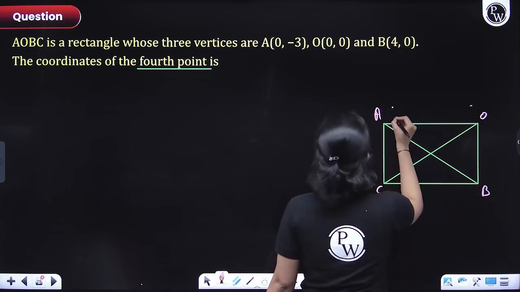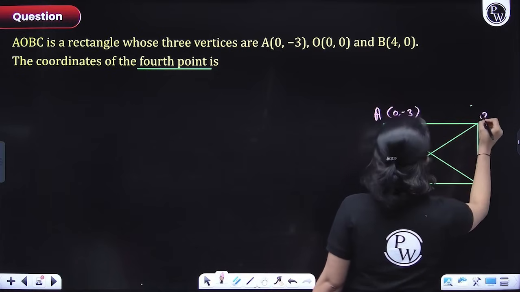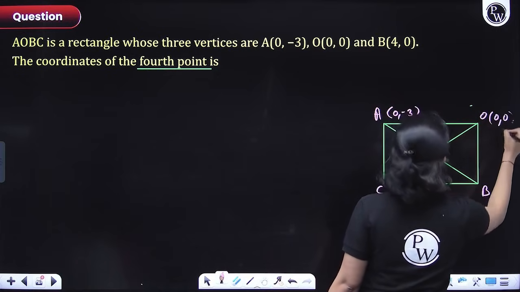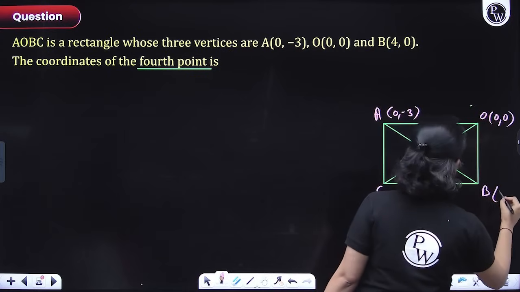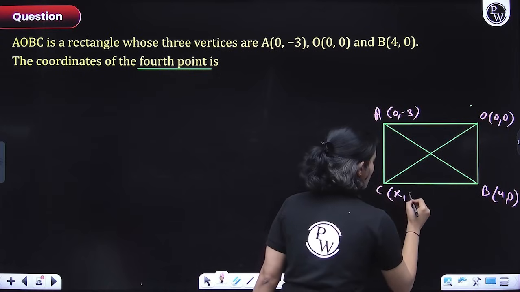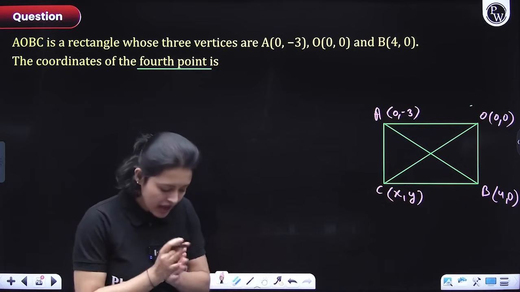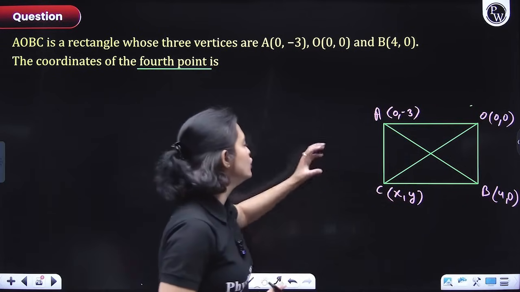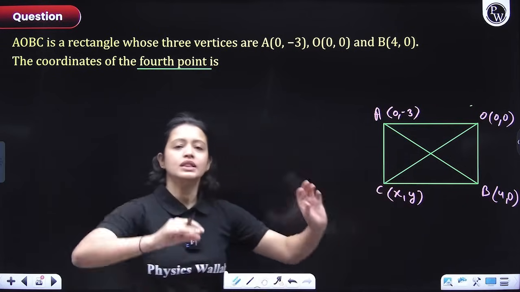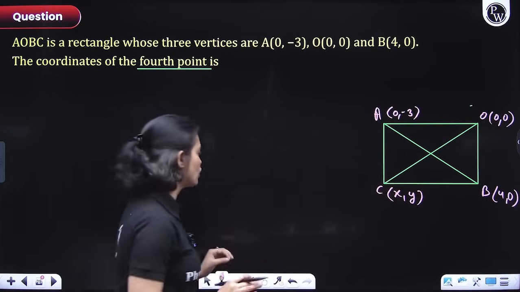So the coordinates of A are 0, -3. The coordinates of O are 0, 0. The coordinates of B are 4, 0. And the coordinates of C, let's suppose, is x, y. We have to figure out the value of x, y. Now everyone, how will you figure out this? So look, there is just one logic that is used in these types of questions. What logic is that?